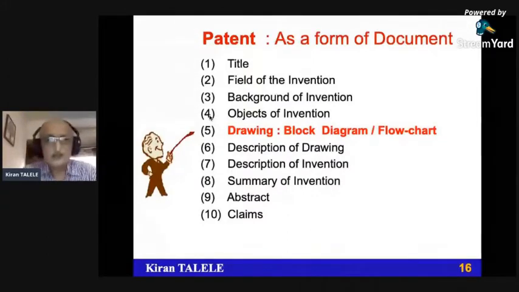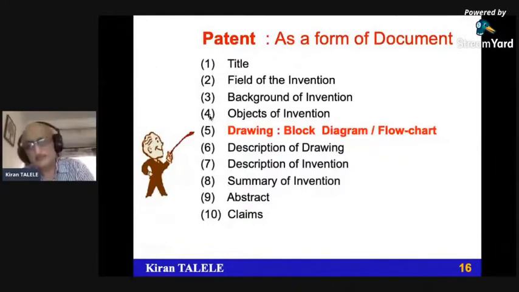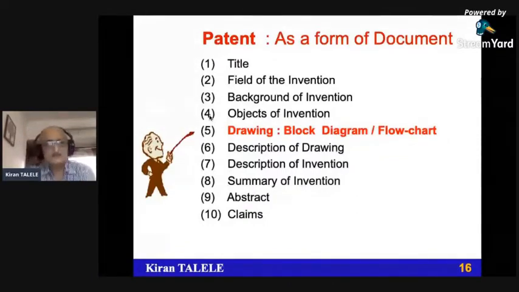Drawing. Drawing has to be drawn very specifically because it consists of a block diagram of your entire system. It can also contain some utility point of view. You know that in India, a software patent cannot be filed, but your software cannot work without hardware. So when we say a system, it includes the hardware as well as the software part. The hardware part, the design part, we show by block diagram.